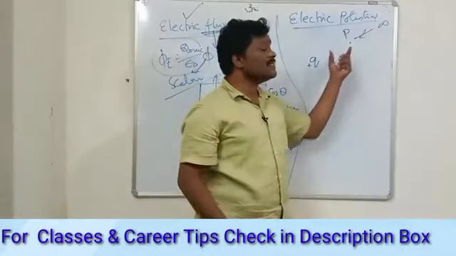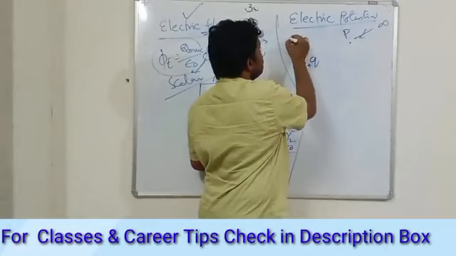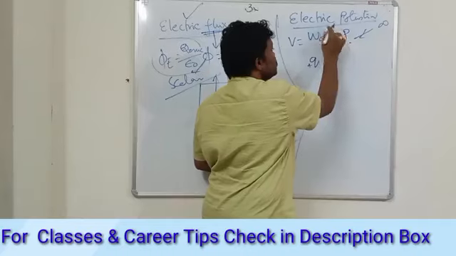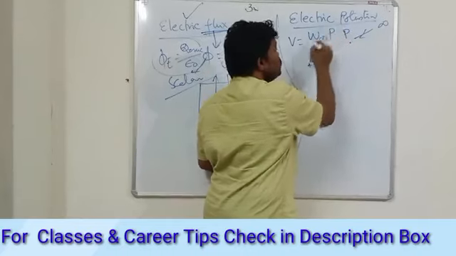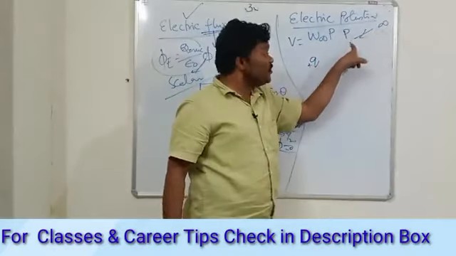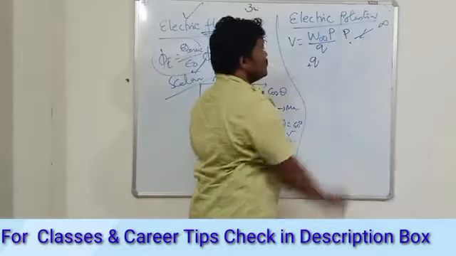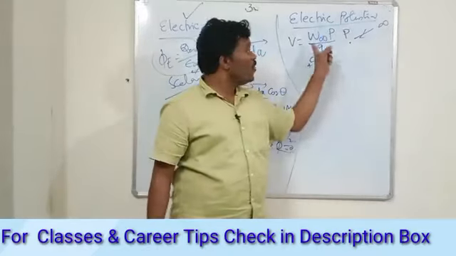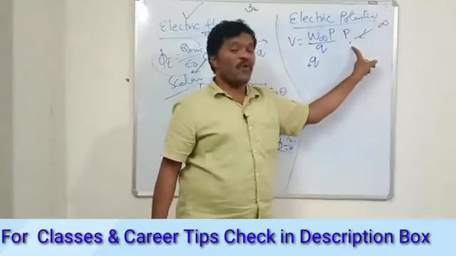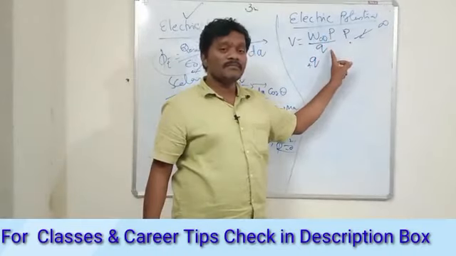So that is the electric potential: the amount of work done to bring the charge from infinity to this point, per unit charge.